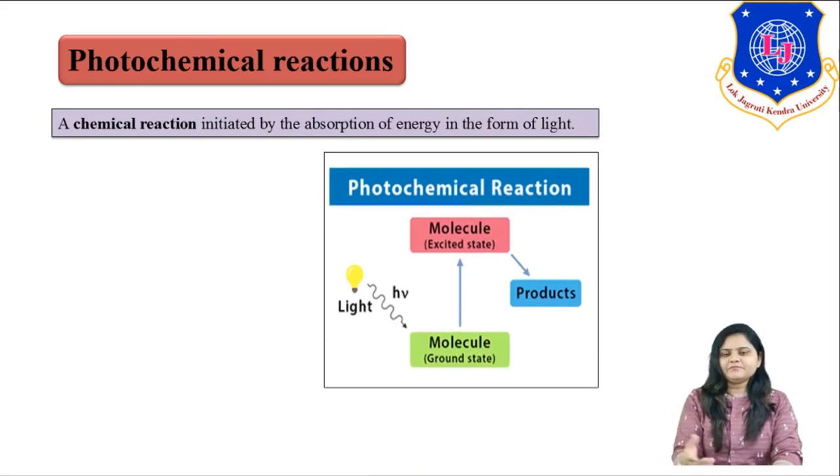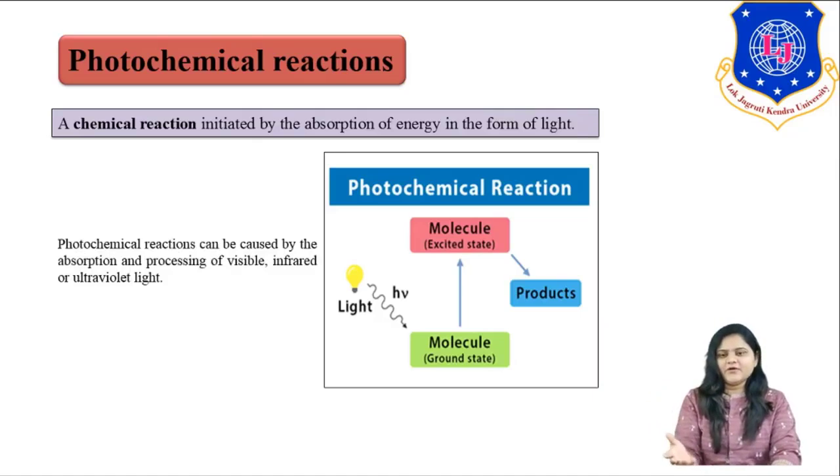So let us take one image based on the photochemical reaction. You can clearly see that we have one molecule, our reactant, which is at the ground state. If that molecule absorbs light, there is a change in the physical and chemical properties of the molecule, and the molecule reaches the excited state. That excited state leads towards the formation of our product. So actually two reactions happen inside a photochemical reaction, one primary and another secondary, which we'll see in detail later on.